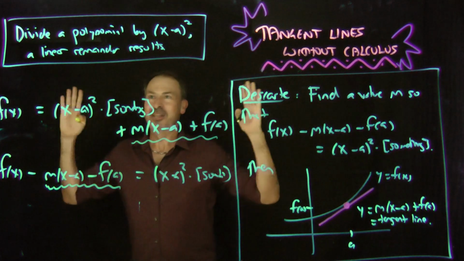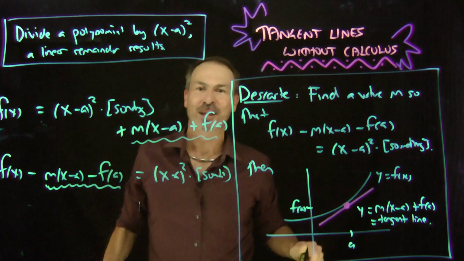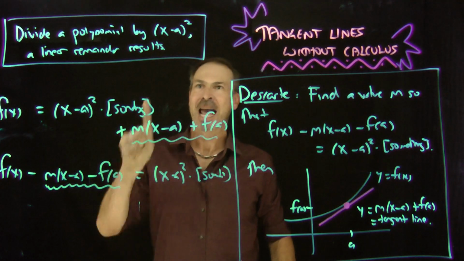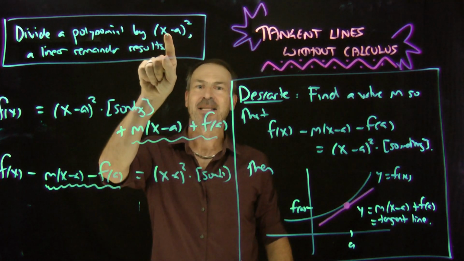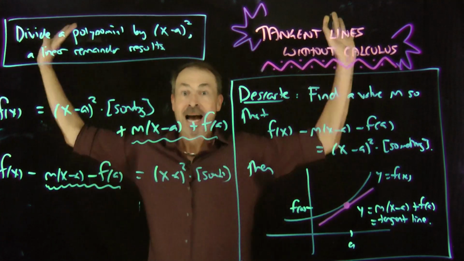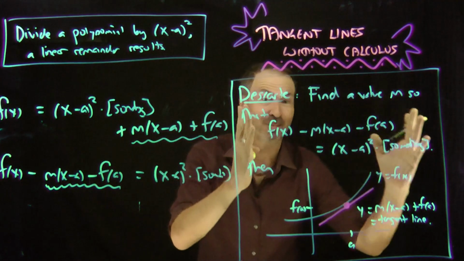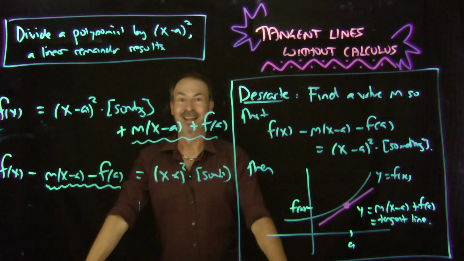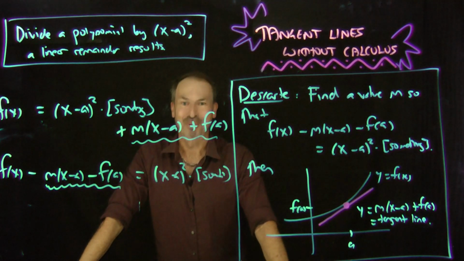Whoa. So you can just divide polynomials. You want the equation of a tangent line to a polynomial at x equals a, divide it by x minus a squared, see what the remainder is, done, because Descartes' work tells you you are done. This is stunning. This is beautiful.